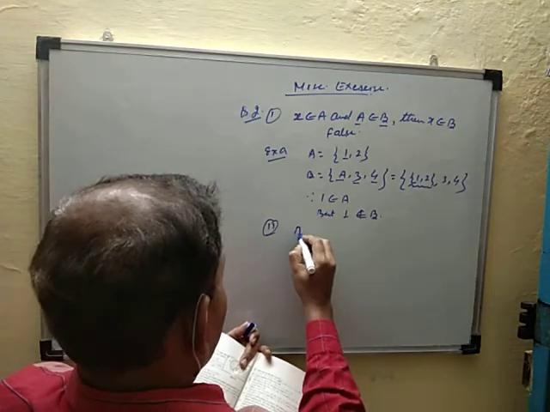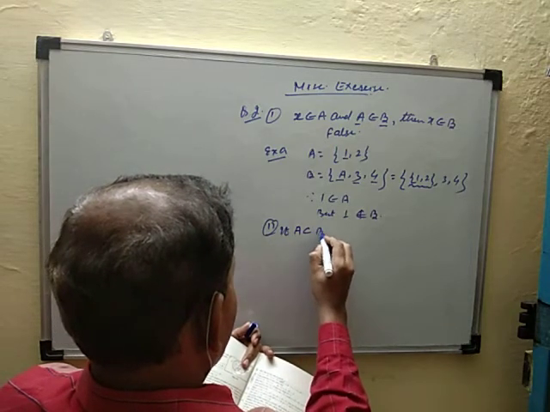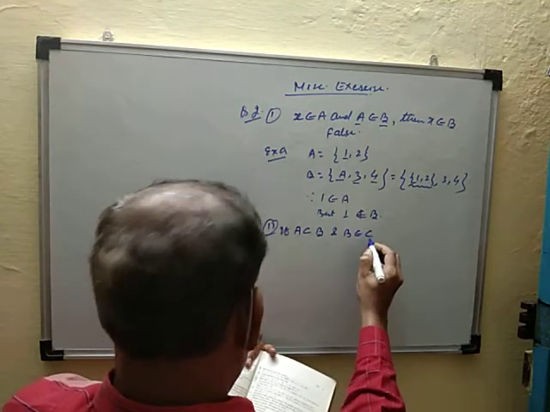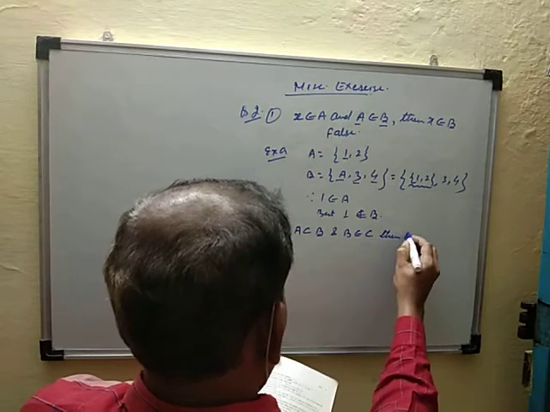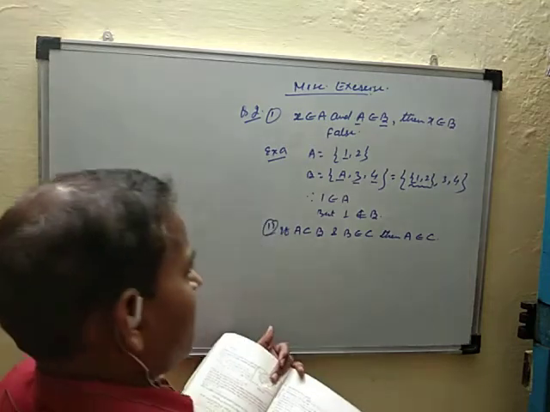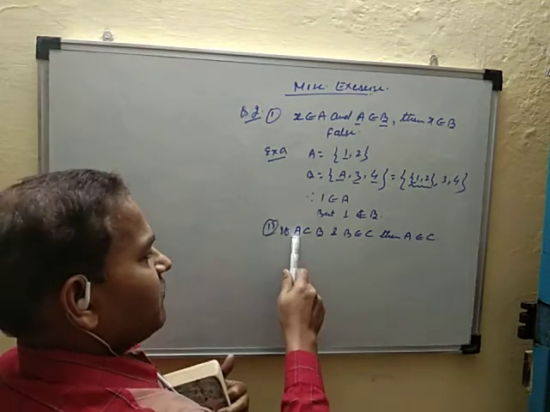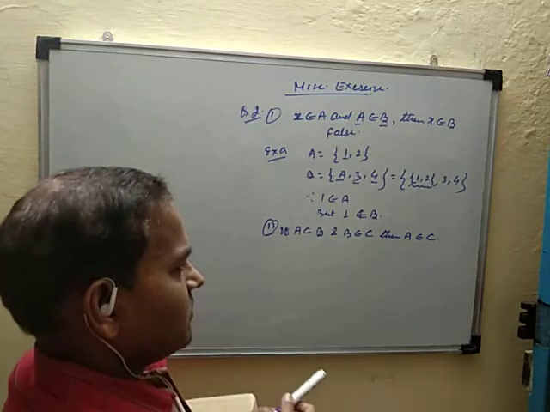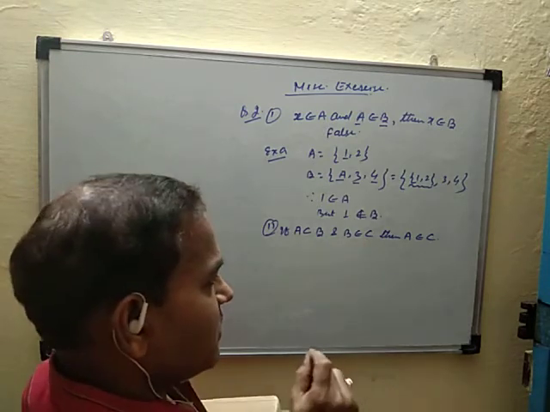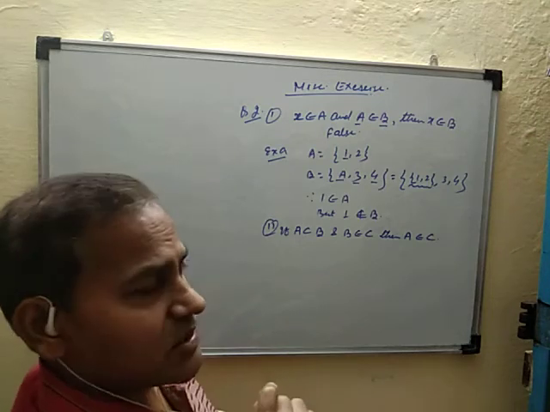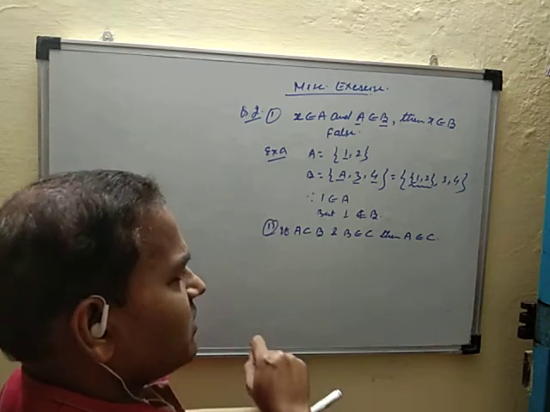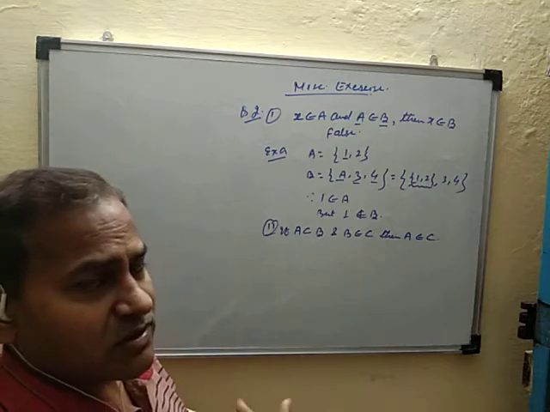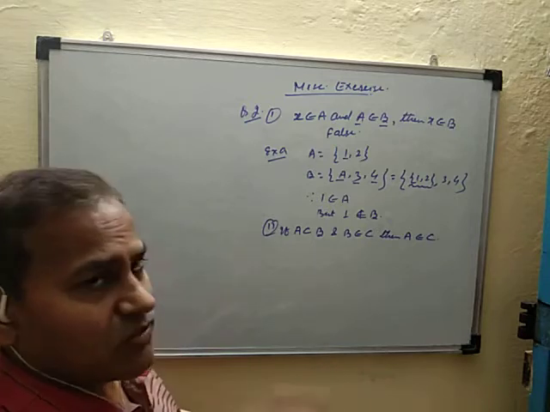The second statement given: if A is a subset of B and B belongs to C, then A belongs to C. A is a subset means every element of set A belongs to B, and B belongs to C. That is, B is an element of set C, and A is a subset of set B. Check that A belongs to C. Is the statement true or false? You check it.